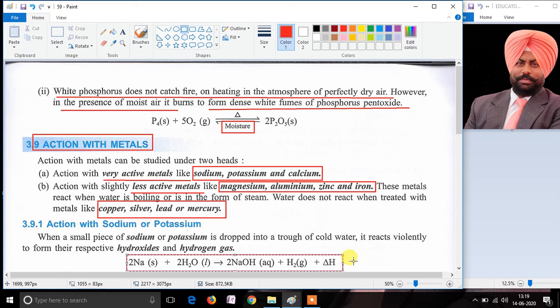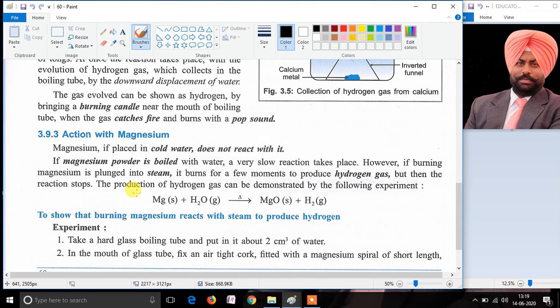And if water reacts with less active metals such as magnesium, aluminium, zinc, and iron, it reacts to form metal oxide and hydrogen gas is liberated along with it. The detailed action of active metals and less active metals will be discussed in the next video. That's all in this video.